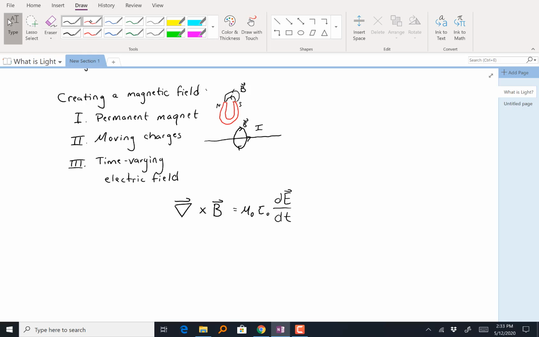First of all, this whole part of the equation, you probably don't know what this is, and I'm not even really going to explain it. But what we do know now is this variable B. This is my magnetic field.